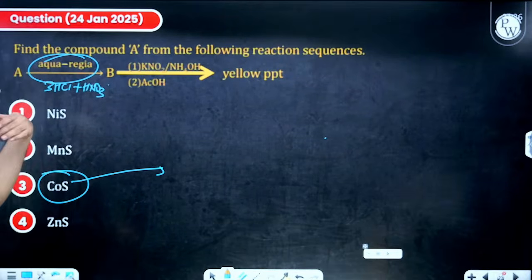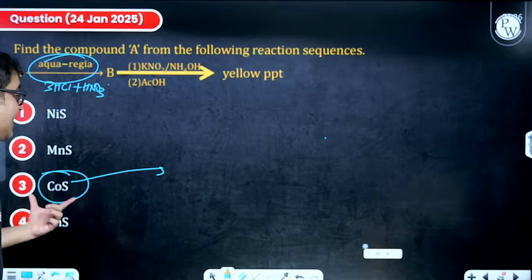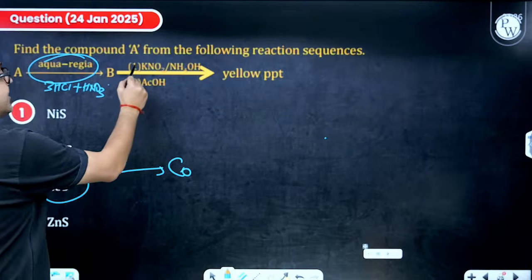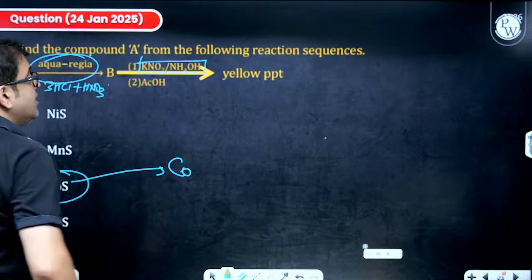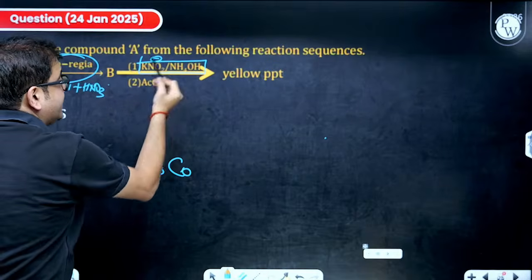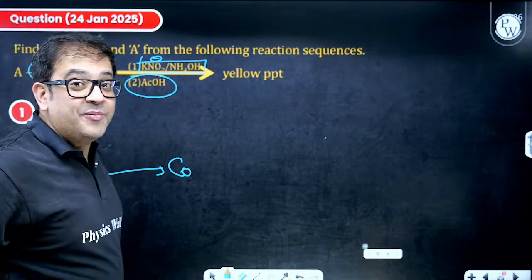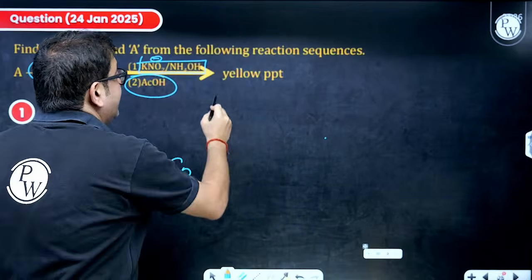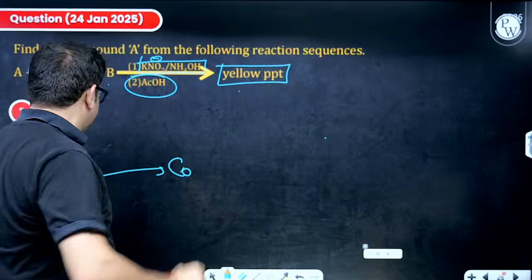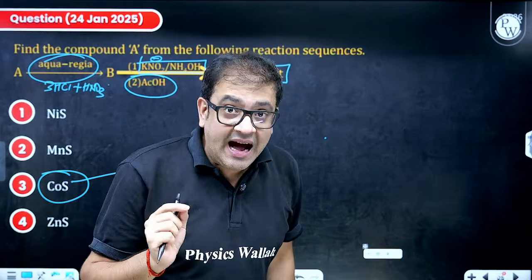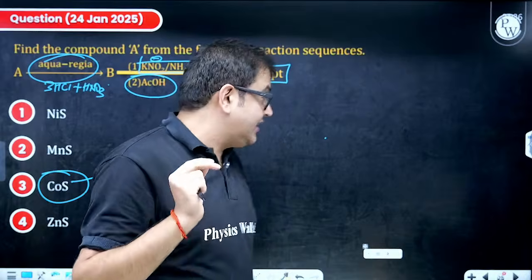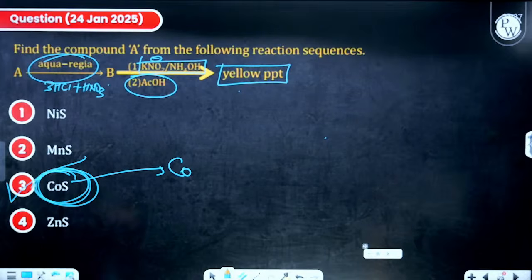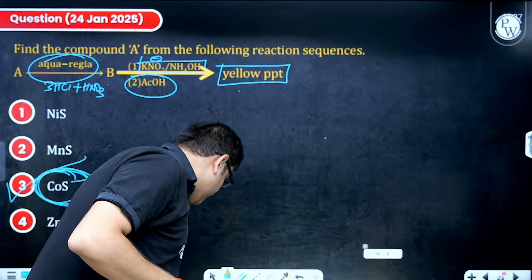Sir, this gets dissolved, and once this cobalt has dissolved, this soluble complex further reacts with nitrite ion in basic medium, followed by mild acidification with acetic acid, creating a yellow PPT. That yellow PPT, that color is because of this cobalt sulfide. Therefore, definitely, yes. Let me educate you.